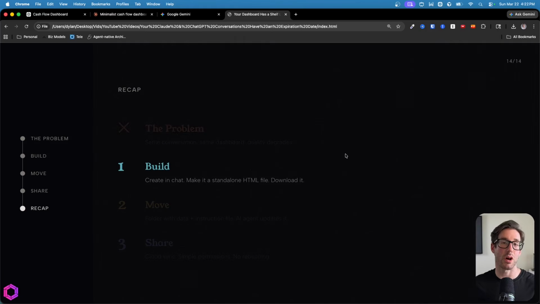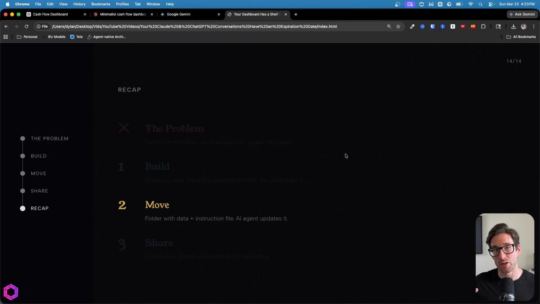So the first one is the one you're already doing, which is building. You basically need to build the dashboard inside of ChatGPT, Claude, or Gemini. Once you've built it, remember you want to download the HTML file, ensuring that the HTML file is an HTML file and the data is inside of it, so it's standalone. After you've downloaded it, you want to make sure you put it into a folder. So you label that folder whatever you'd like. You put that HTML file in there.